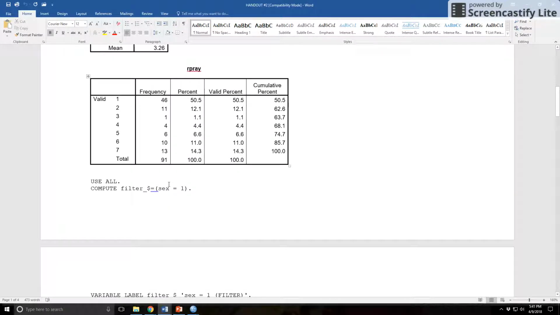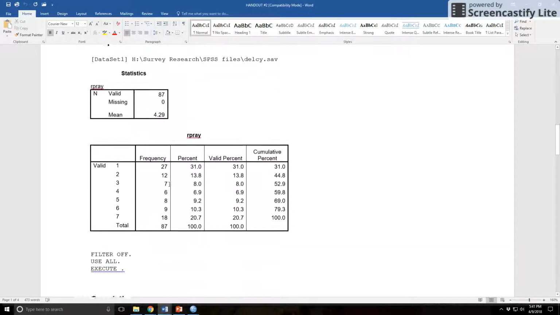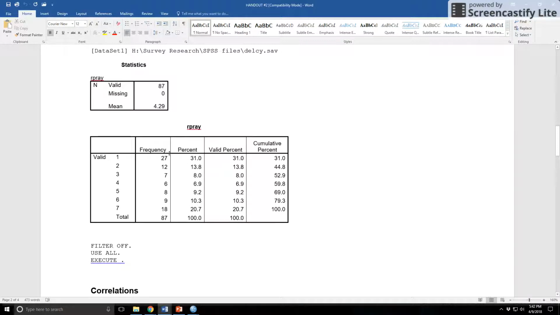Sex equals 1, this is for males. About a third, 31% of males say they never pray. About a fifth, 20.7% of males say they pray multiple times a day. That's all you need to say there.